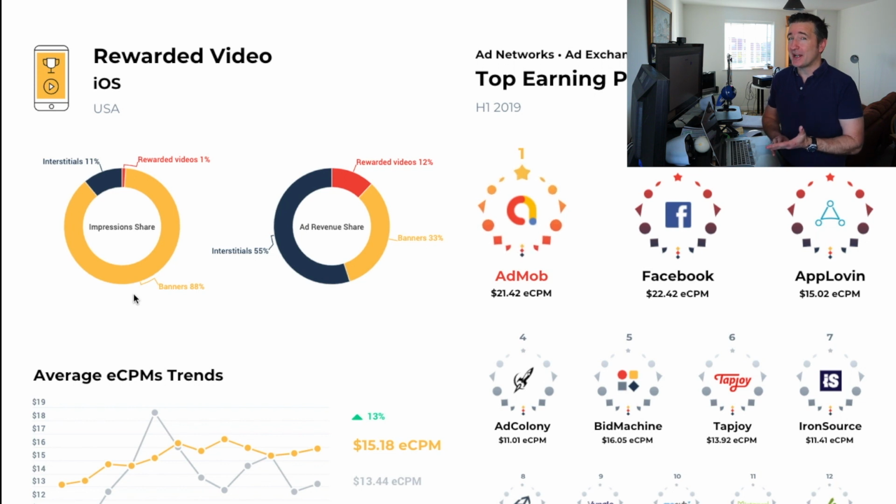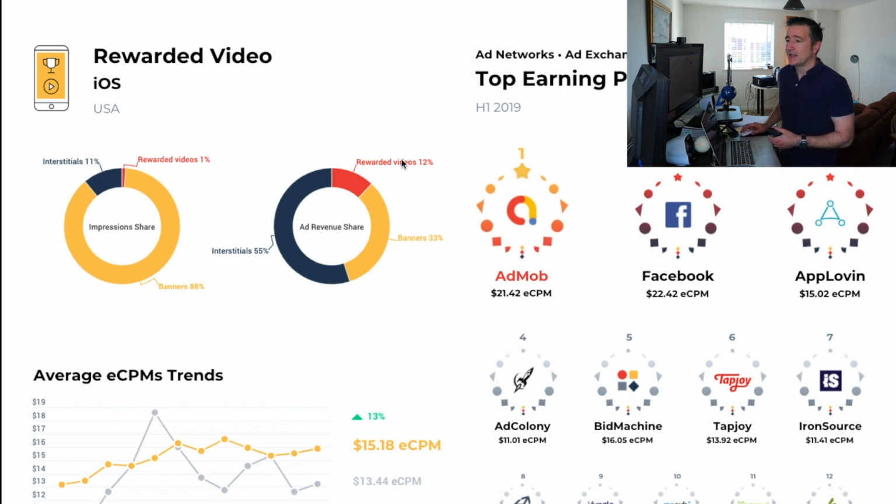And I'll say, are you using banners or interstitials? Because most people are using banners, which makes total sense. They don't get in the way, they don't bother the user so much, and they're also easier to ignore, so you get paid a lot less for them. Interstitials only 11%, and rewarded videos only 1%, which makes sense because it's more awkward to move that into your application.